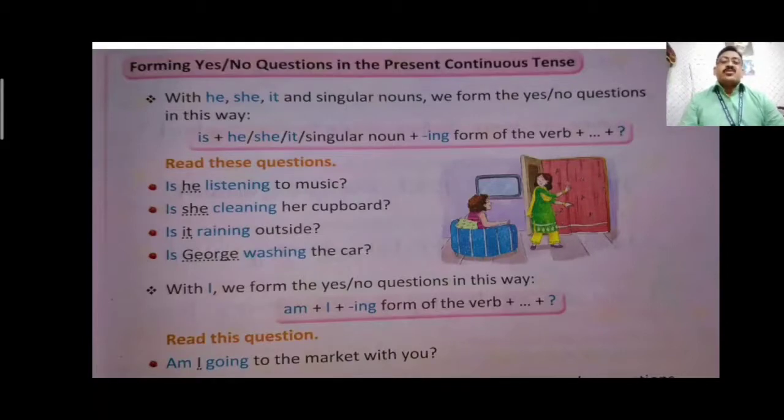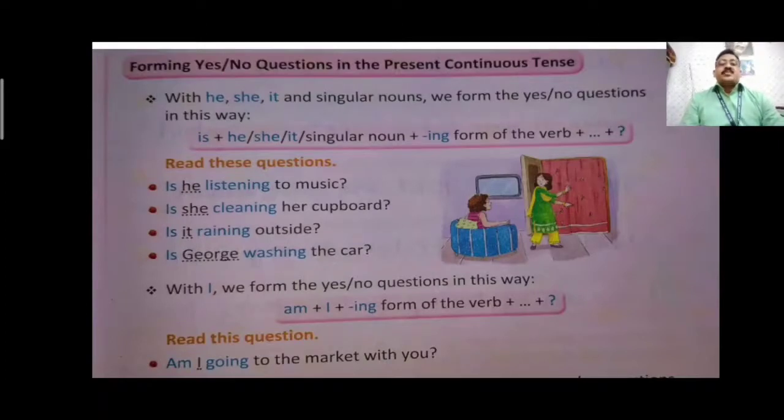Is George washing the car? He, she, it and George are singular subjects. He, she, it are singular pronouns. George is a singular noun. So if the subject is singular, we have to use is before the subject to make it an interrogative sentence or question sentence.